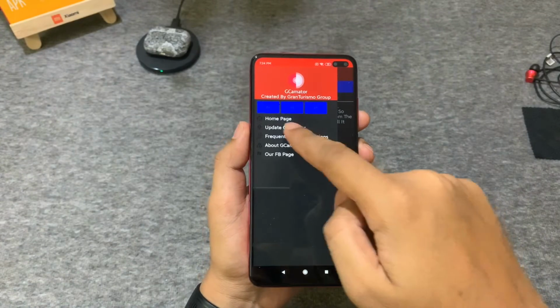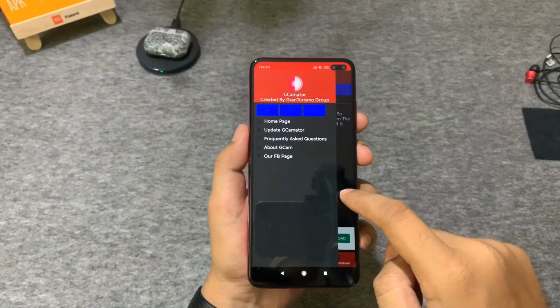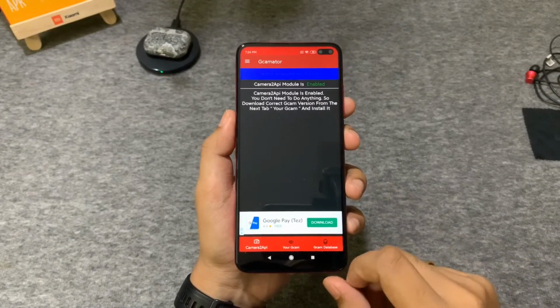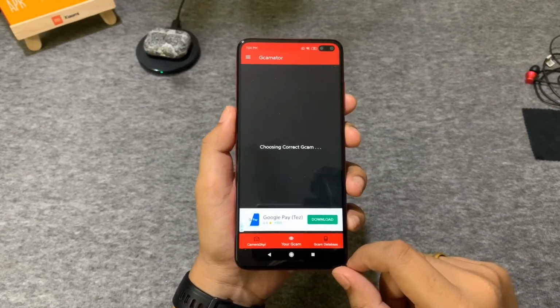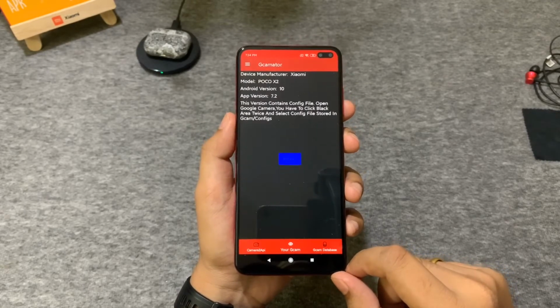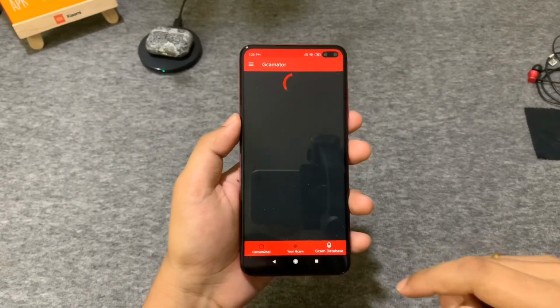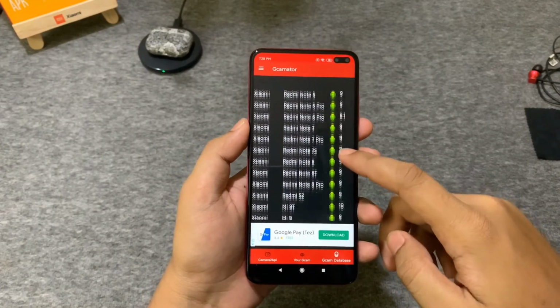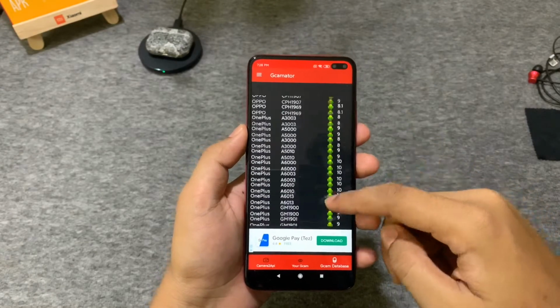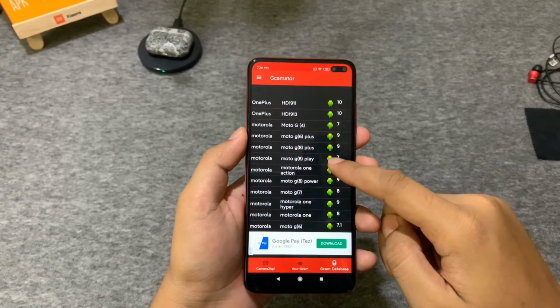For additional settings of the app, you can click on this and get to the settings. Now after that, click on the second tab, which is named Your GCam, and here you will find the link to download the perfect GCam for your device. Now if your device is not shown here or for some reason there is an issue with the download, click on the third tab and you will find the whole database of devices that support the GCam.